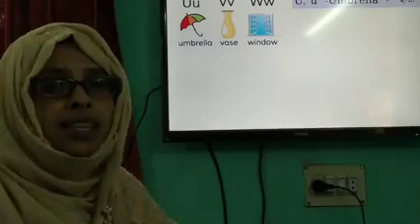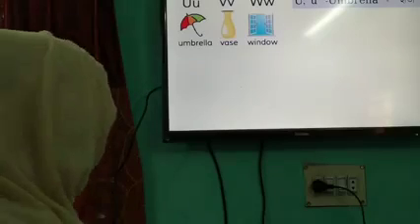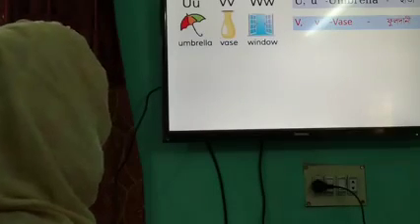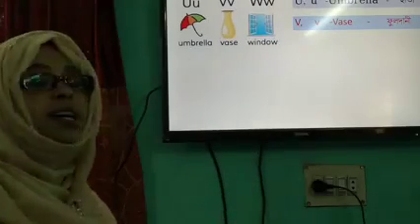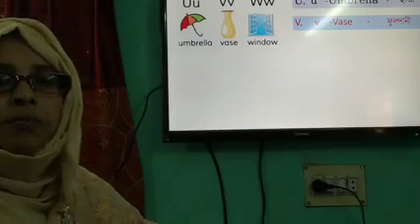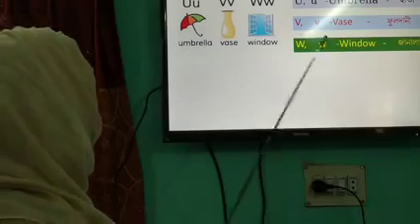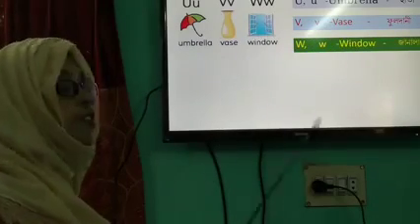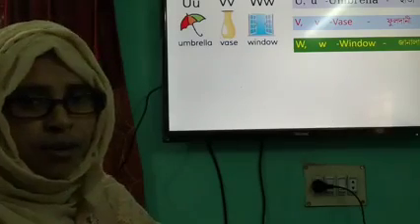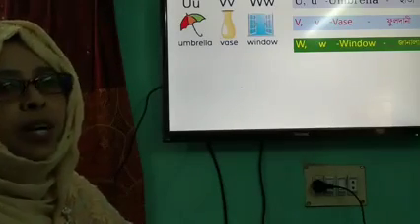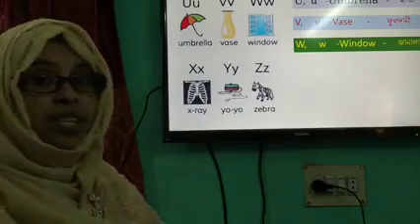So look, we can say U for umbrella. Umbrella means chata. Then we can say V for vase. Vase means ফুলদানি. And we can say W for window. Window মানে জানালা. So dear sweet learners, what can you see?